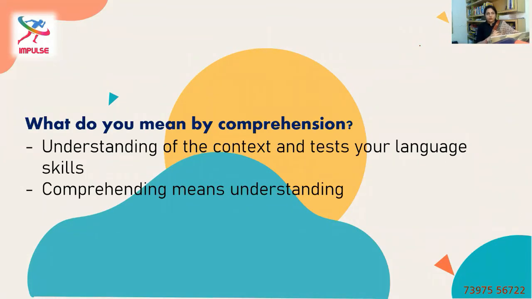So before we get into the actual core topic, reading comprehension, let's understand what comprehension is all about. Comprehension itself means understanding. Basically, the understanding ability is being tested through reading comprehension in CSAT. I've put up a definition over here: understanding the context and testing your language skills. That's the purpose of having comprehension in the syllabus. Comprehending means understanding. That's it. This is a very simple concept.